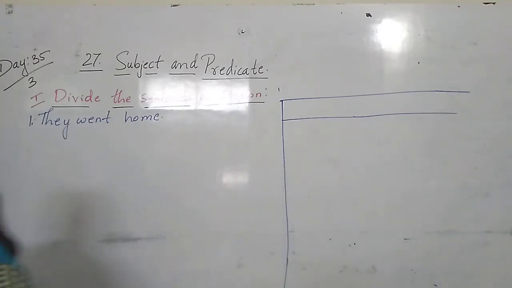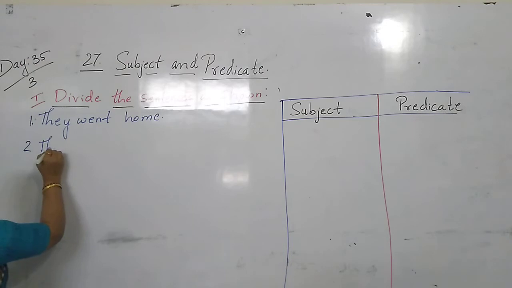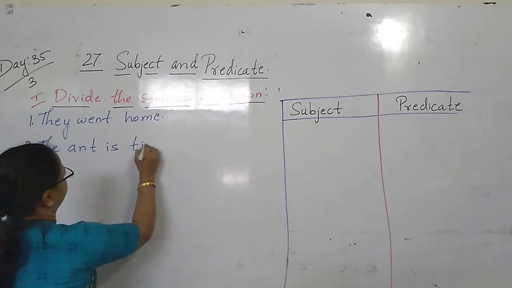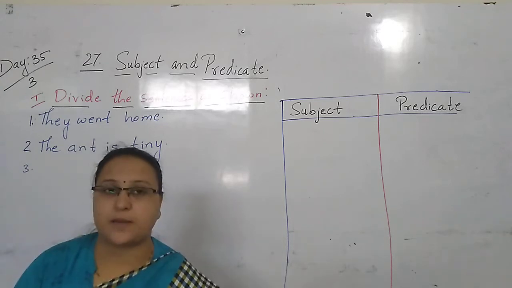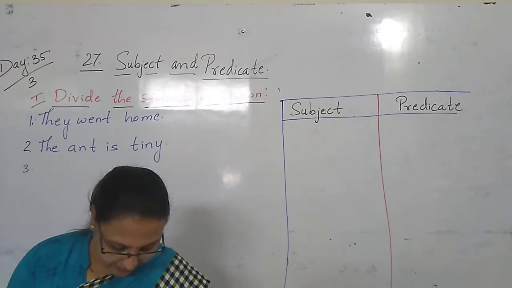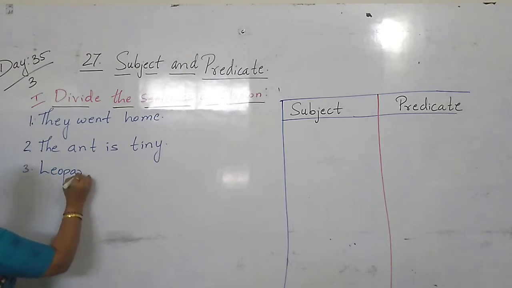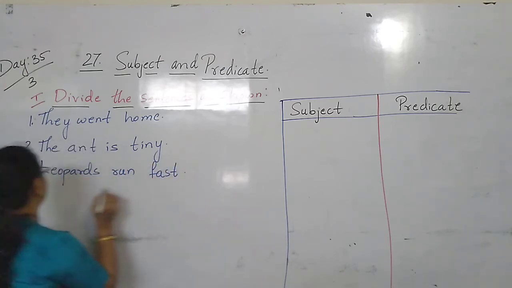So we will have 2 parts in a box, children. One is "The ant is tiny." Here the sentences are very small, so that we can identify the subject and the predicate very easily. Second one is "Leopards run fast."